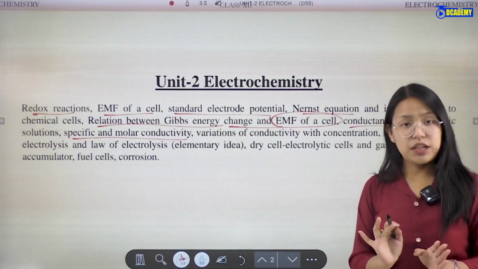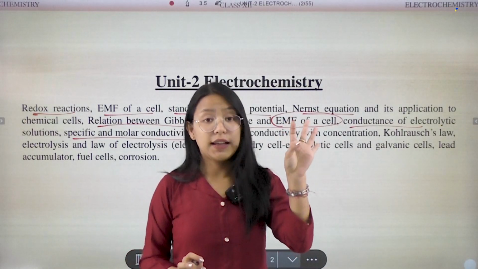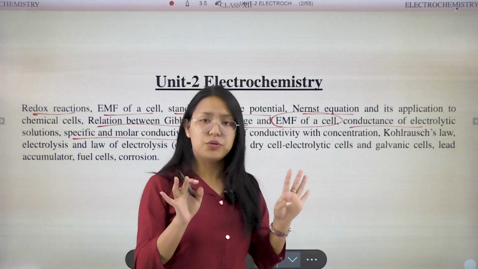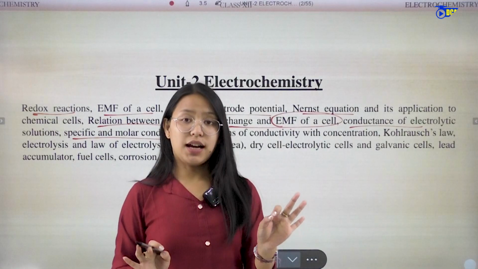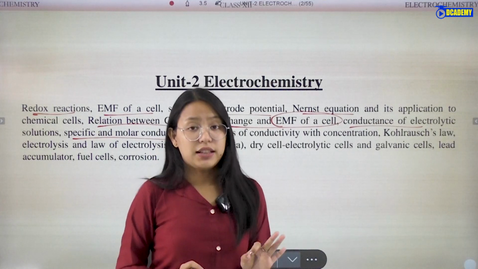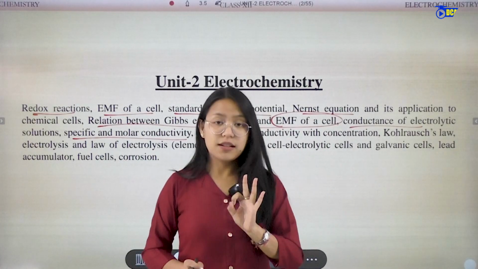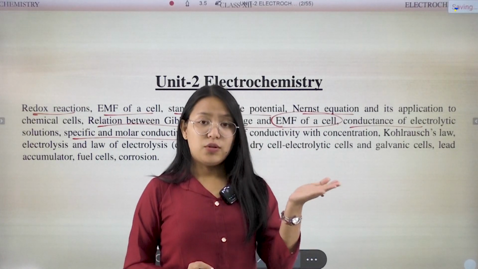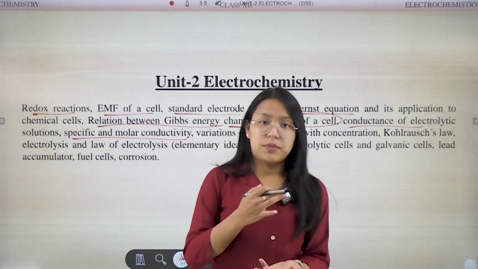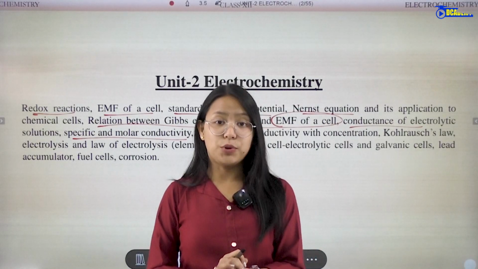Ionic conductivity. There are two types of conductors: metallic conductors and electrolytic conductors. Metallic conductors depend on electron loss or gain, whereas electrolytic conductors depend on electrolytes. There are weak electrolytes and strong electrolytes, and non-electrolytes, which we will also study.